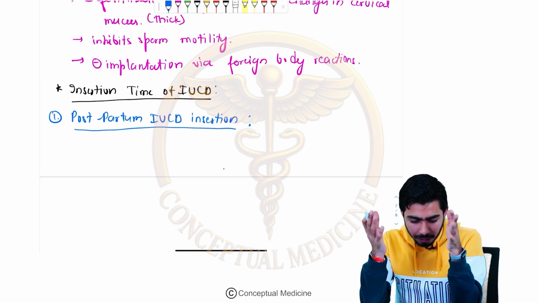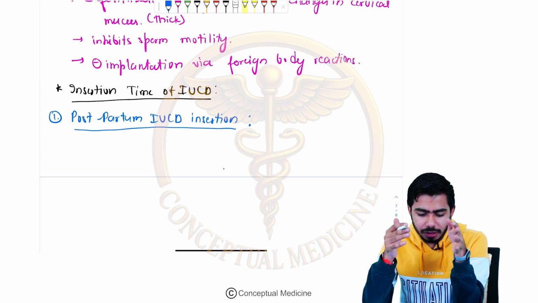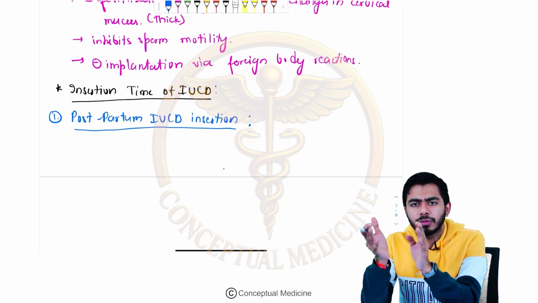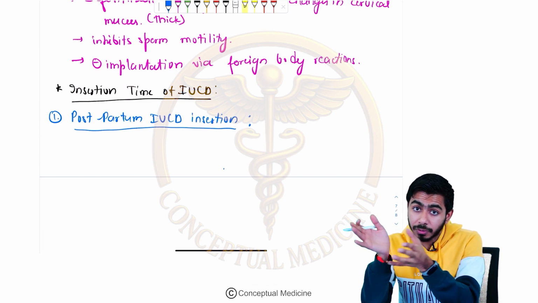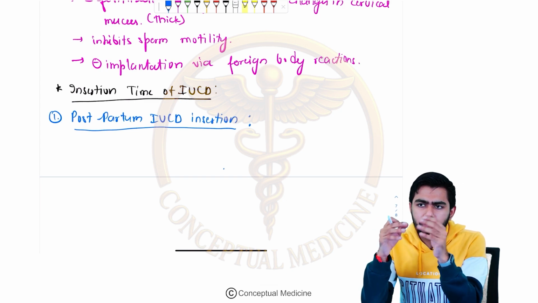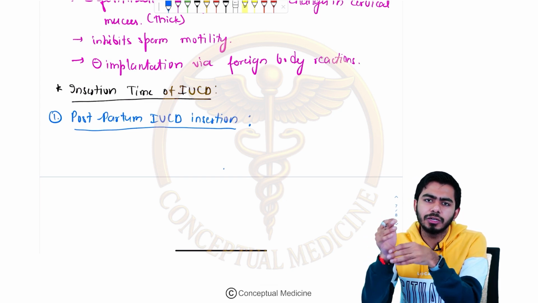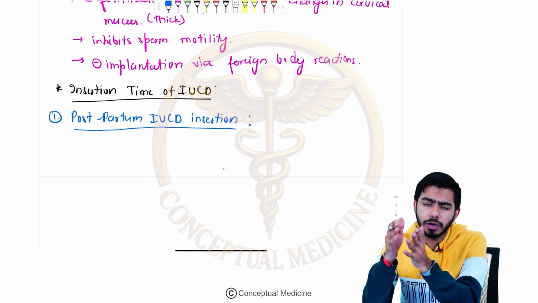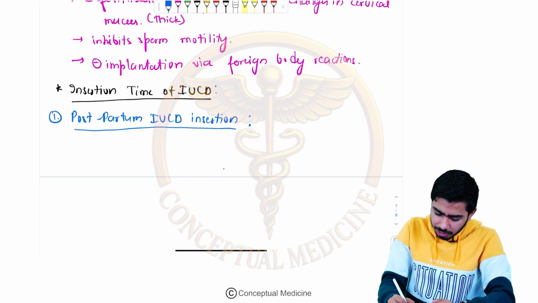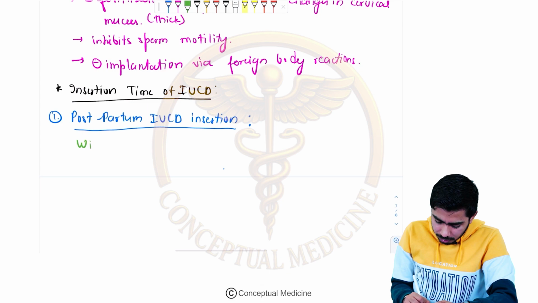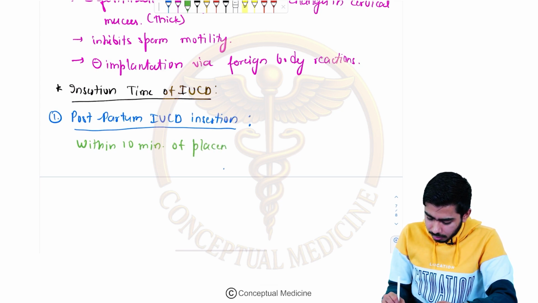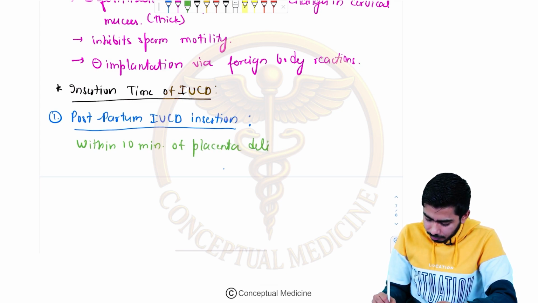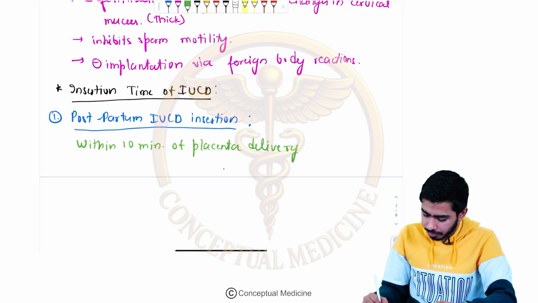After how much time? If you are inserting this just after the delivery of the placenta, there are the stages of labor, and the third stage of labor is the delivery of the placenta. You are removing the placenta. So within 10 minutes of removal of the placenta, if you are inserting the copper T, that is called the post placental IUCD insertion.